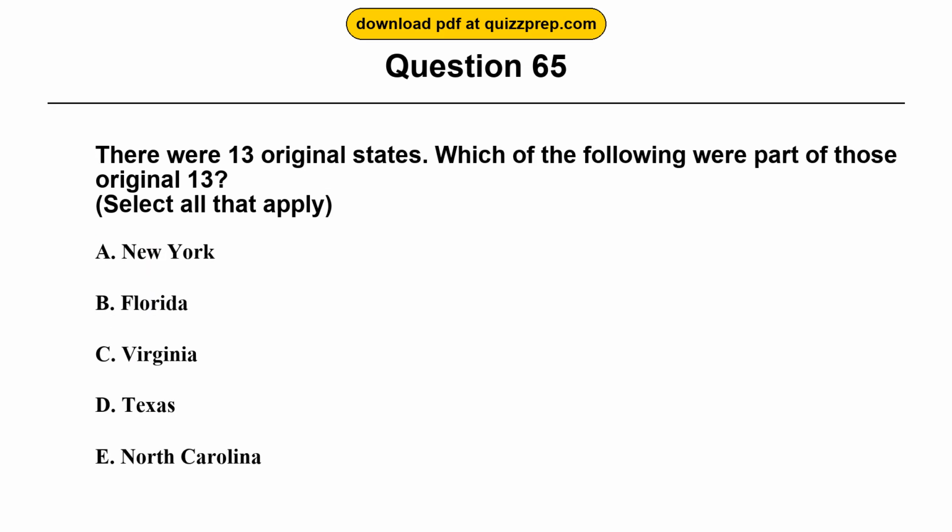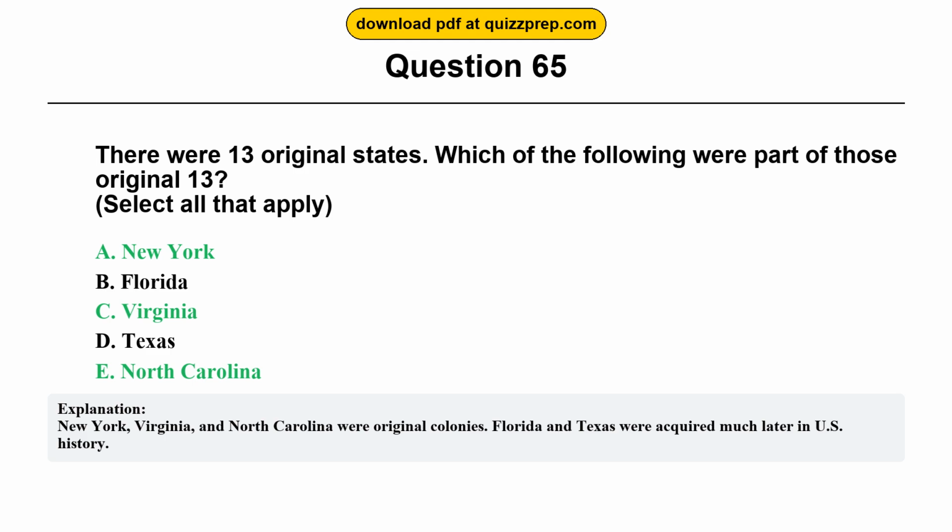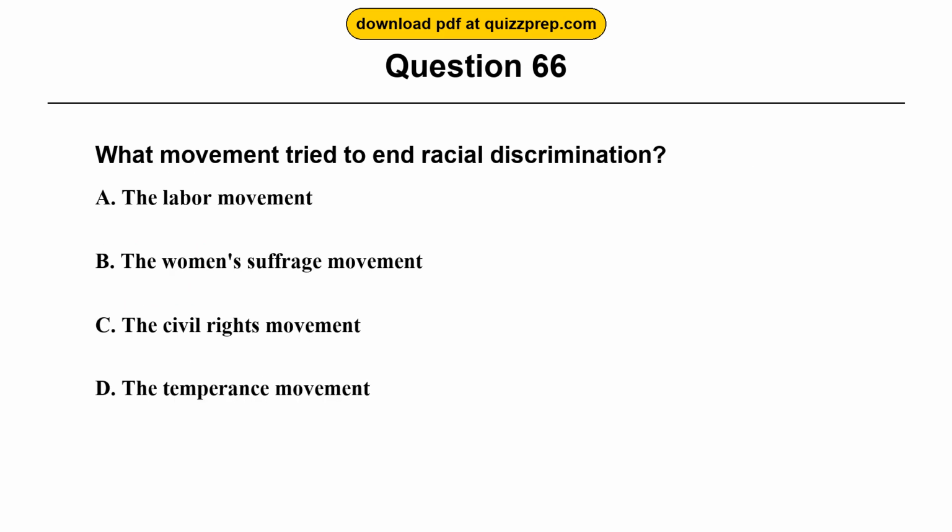Question 65. There were 13 original states. Which of the following were part of those original 13? Option A, New York. Option B, Florida. Option C, Virginia. Option D, Texas. Option E, North Carolina. The correct answers are options A and C and E. New York, Virginia, North Carolina. New York, Virginia, and North Carolina were original colonies. Florida and Texas were acquired much later in U.S. history.